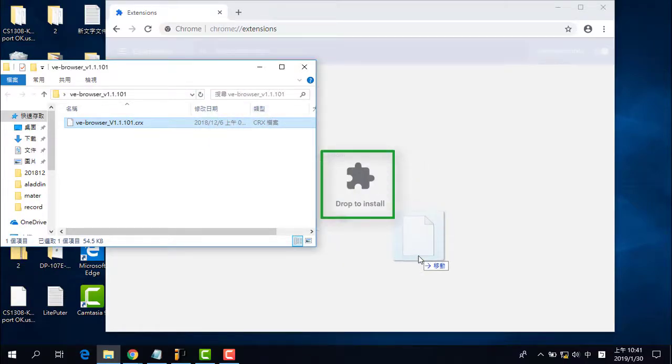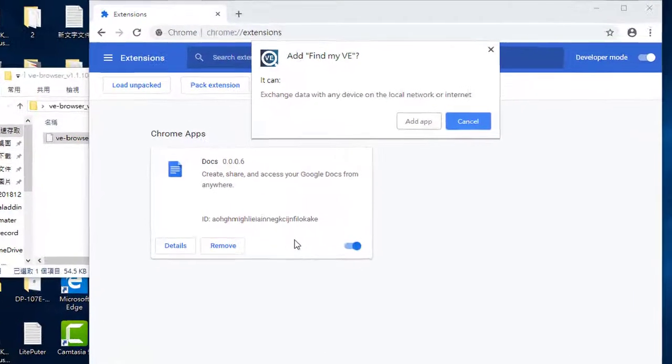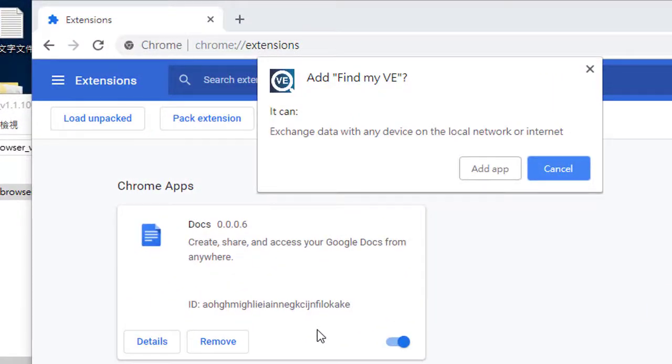So now you can see this wording "Drop to install." Okay, and then drop the file. A message window pops up asking you, do you want to edit Find My Bee? Click Edit App button.